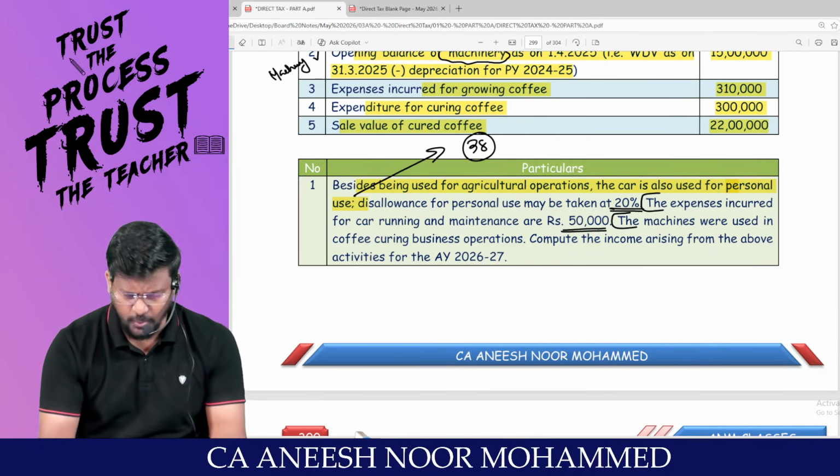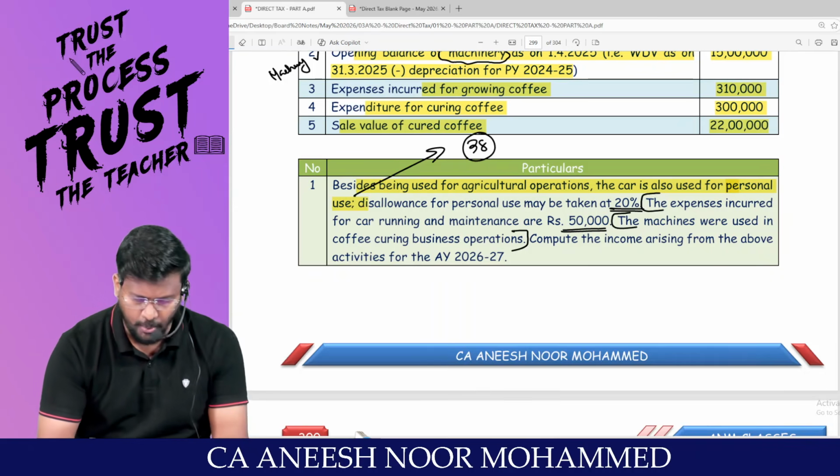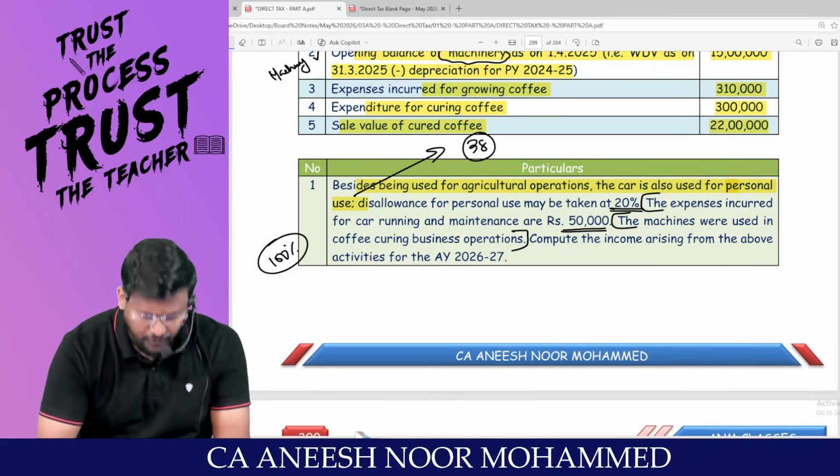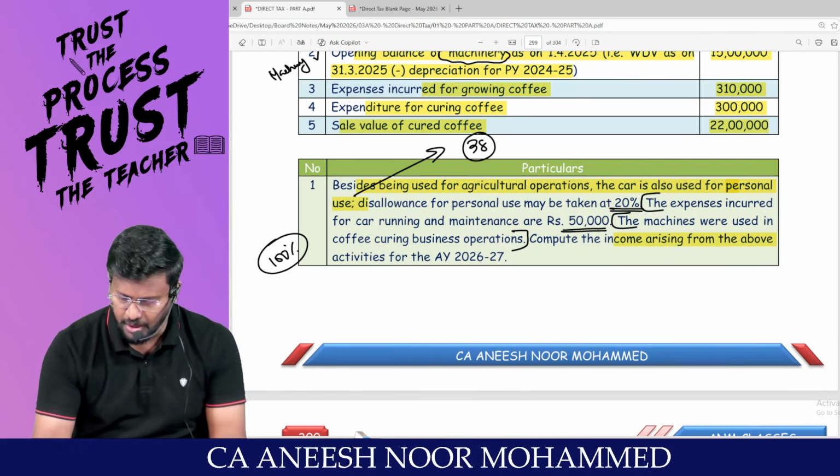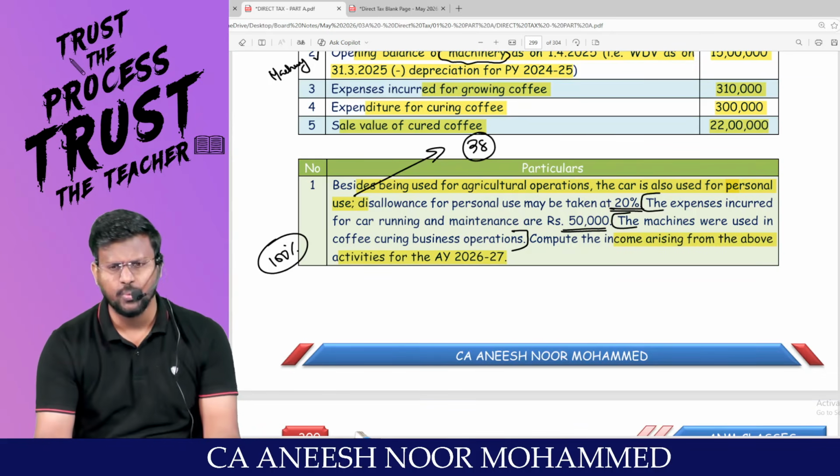Whereas the machines were used in coffee curing business operations only. That means 100% of the machinery is used for coffee. Compute the income arising from the above activities for the assessment year 2026-27.